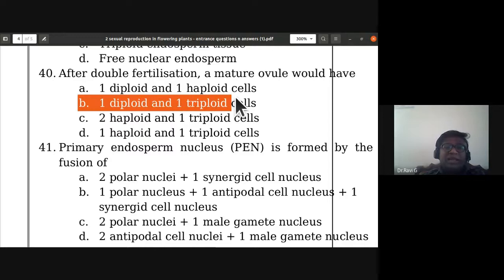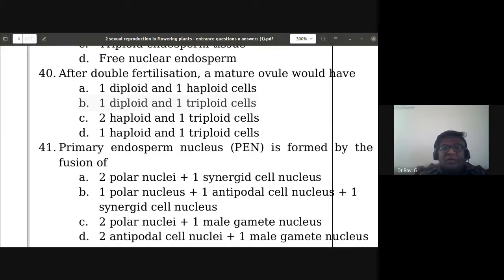So B is the correct. After double fertilization, a mature ovule would have a diploid zygote and triploid primary endosperm cell, one diploid and one triploid cells. So B is the correct option for 40th question.